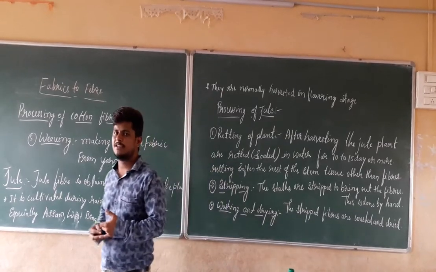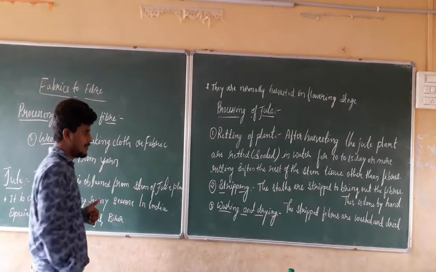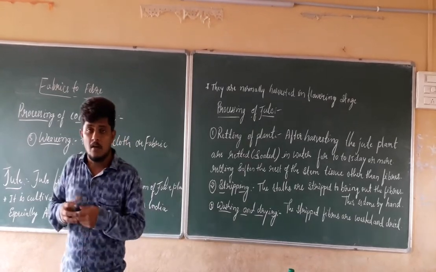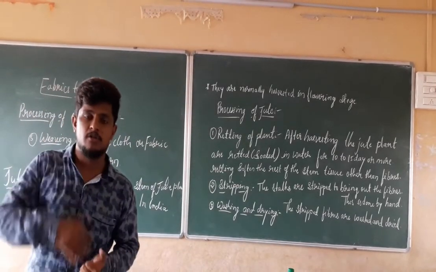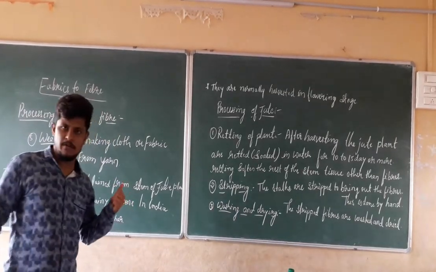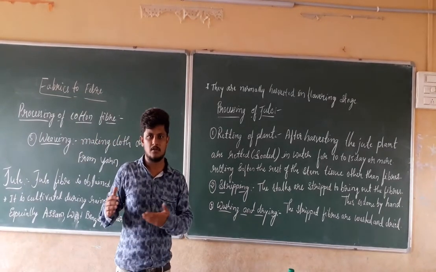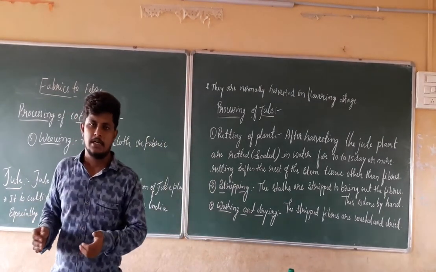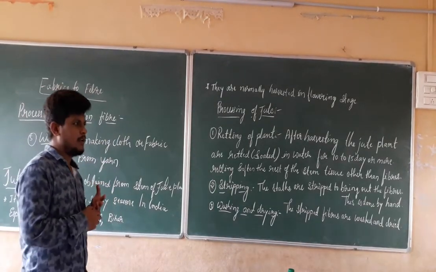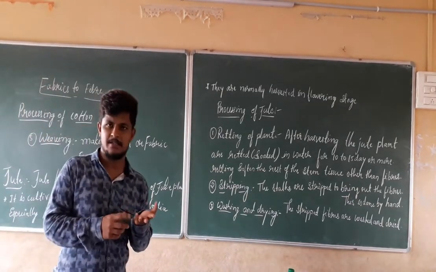In the same manner, we started with the topic of how we are going to get the cotton fiber. From where we get the cotton fiber, and how we process that cotton fiber into the fabric or into the cotton cloth. We discussed those things in the previous class. In today's class, we are going to discuss the last step of the processing of the cotton fiber. In the last class we discussed the ginning, not knitting. We discussed the first step, that is ginning.